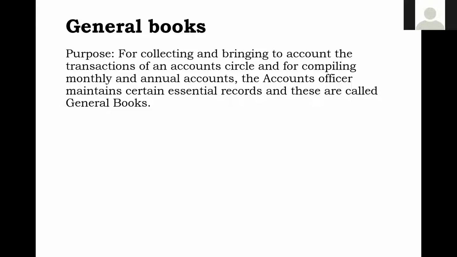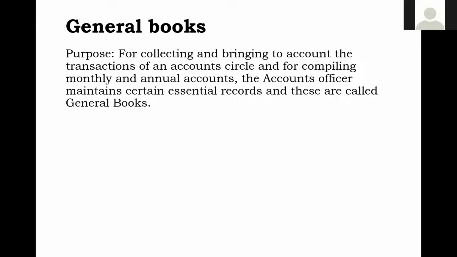So what is meant by general books? General books means, for collecting and bringing to account all the transactions of the accounting circle, that is receipts and payments, and for compiling monthly and annual accounts, the accounts officer has to maintain certain essential records, and those are called general books.